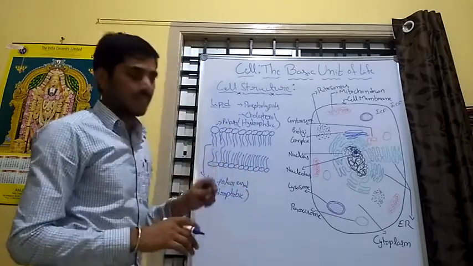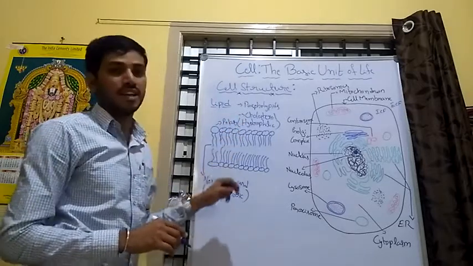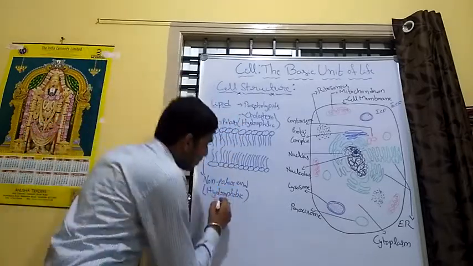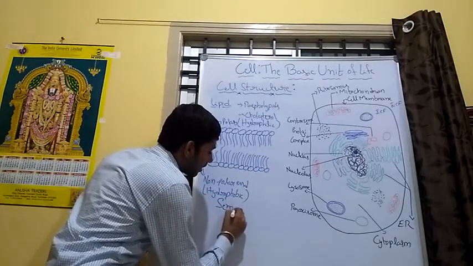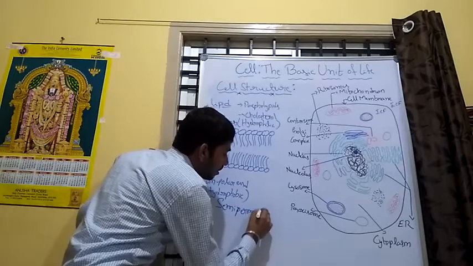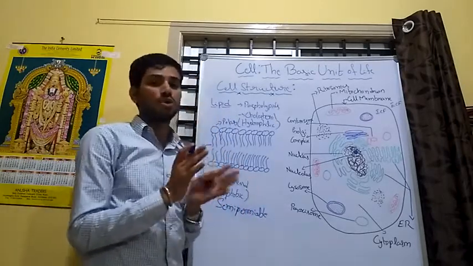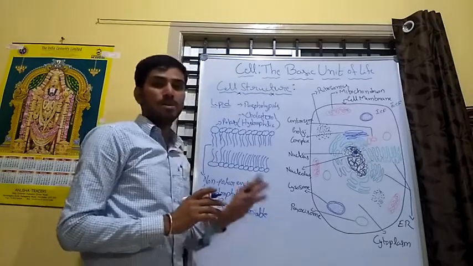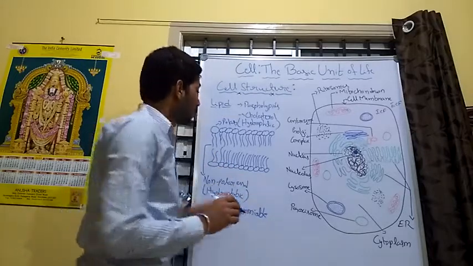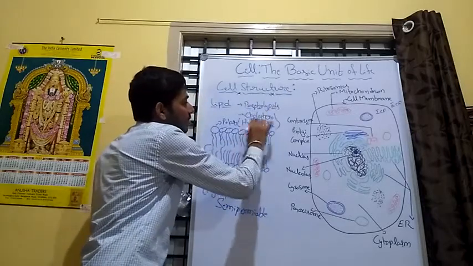Because of the hydrophobic and hydrophilic nature of the lipid layer, the plasma membrane is a semi-permeable membrane. This allows some particles to pass easily and some not. Semi-permeable membrane. And the cholesterol, the second phospholipids, and next cholesterol.